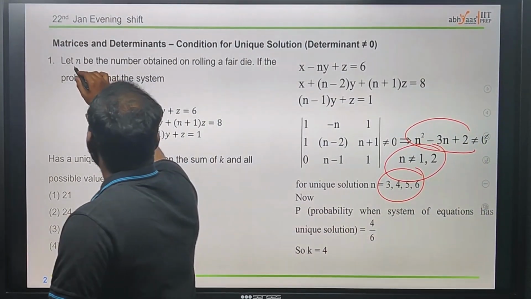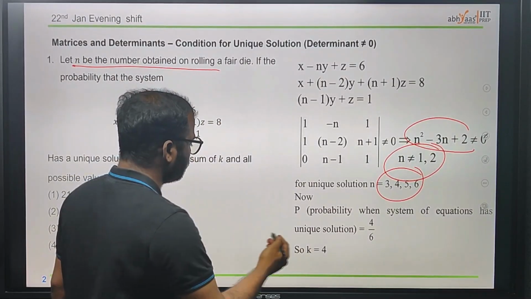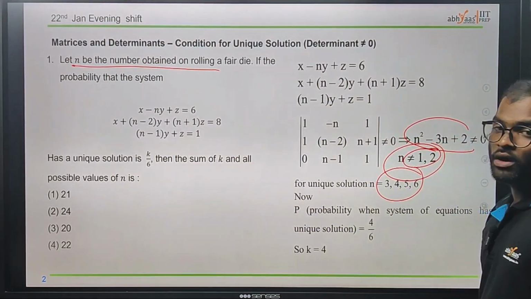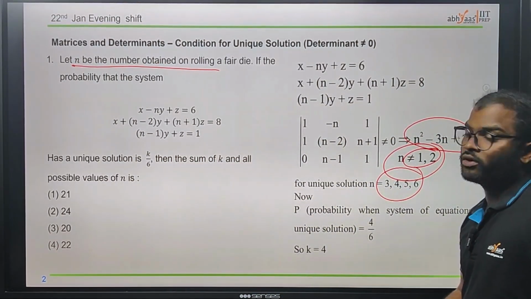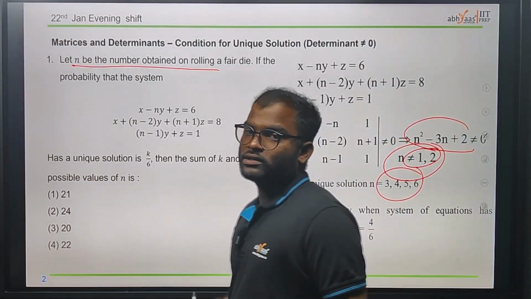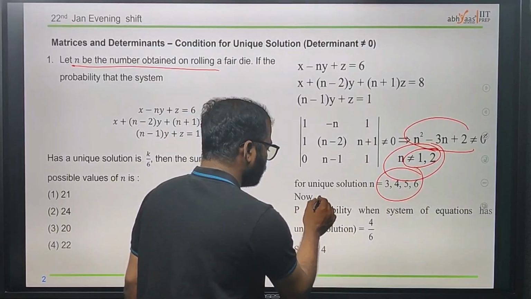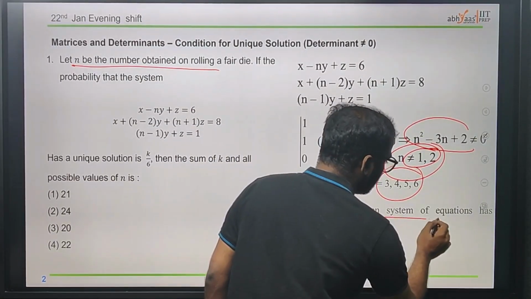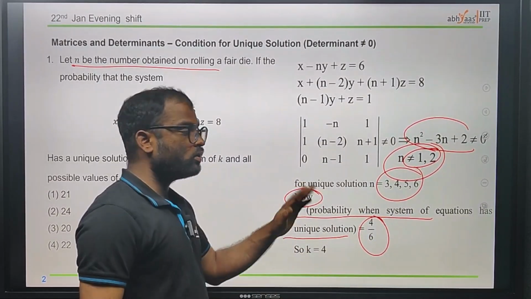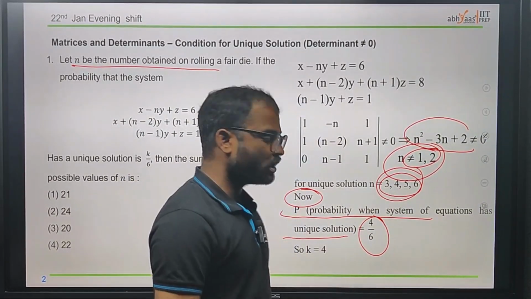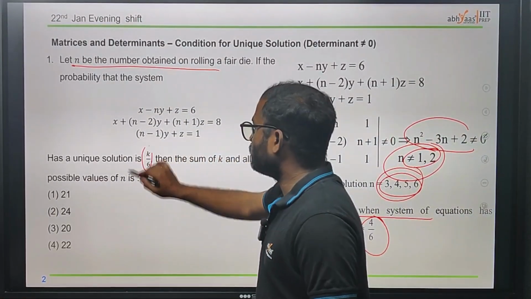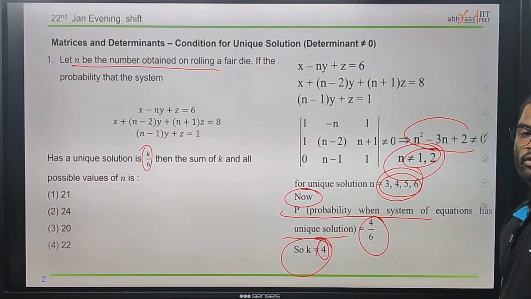Because they said n is obtained on rolling a fair die, we know the die has 6 numbers, from 1 to 6. Since 1 and 2 do not make the solution unique, n can be 3, 4, 5, 6. Now we have unique solutions for these numbers. The probability that the system of equations has a unique solution is 4 by 6, out of 6 we have 4 cases. Therefore k will be 4. I hope you understood.